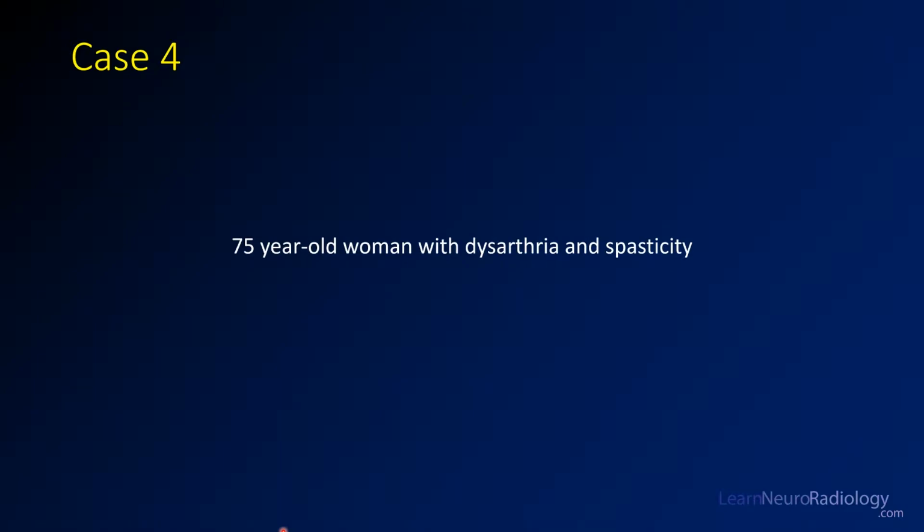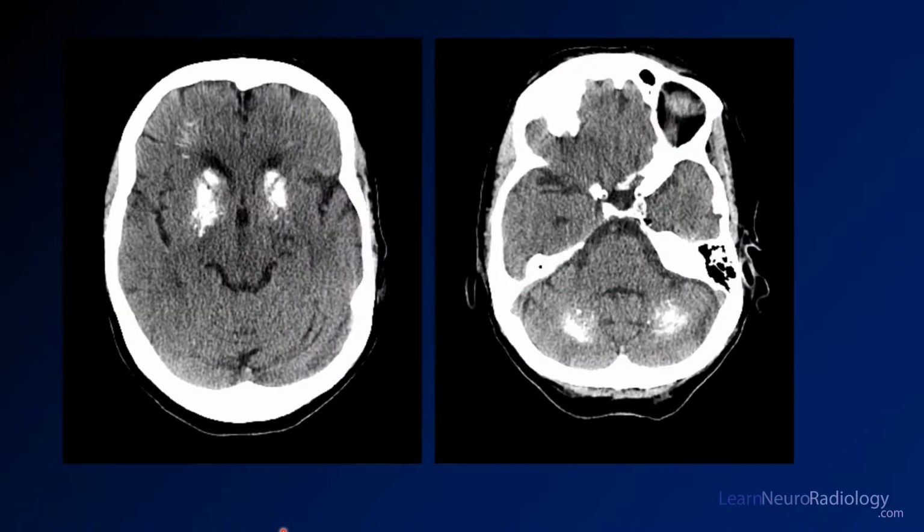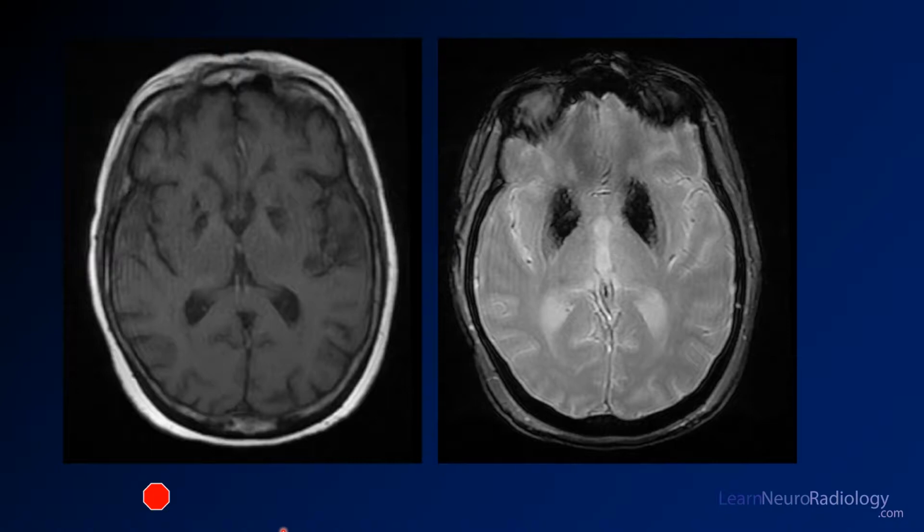Case 4 is a 75-year-old woman with dysarthria and spasticity. Here's some images from a CT. These are images from an MR. On the left, you have a pre-contrast T1. On the right, you have a gradient or susceptibility weighted image.